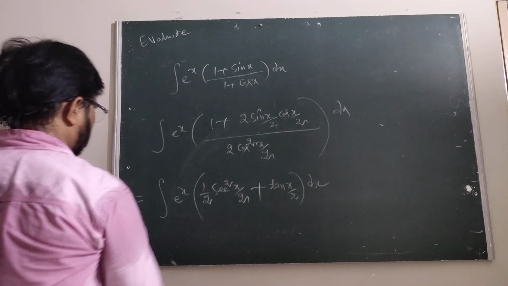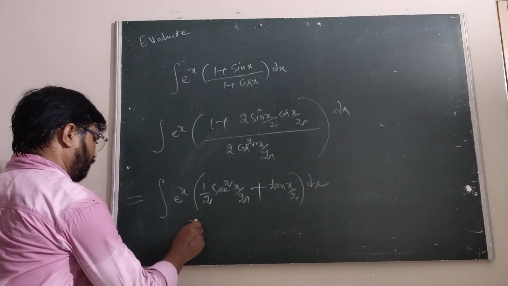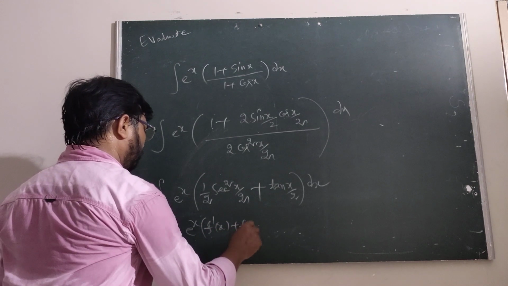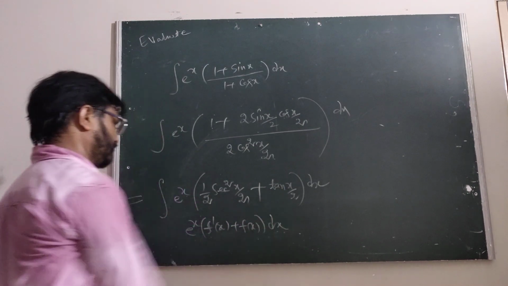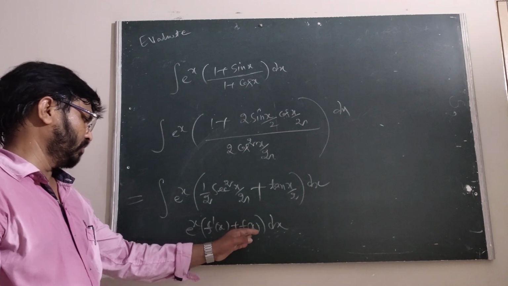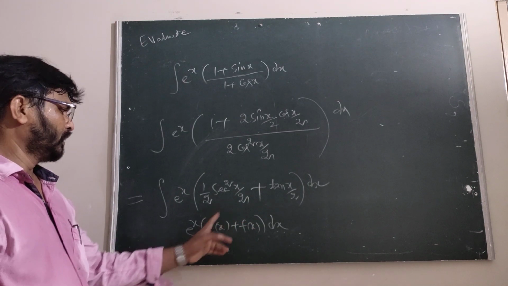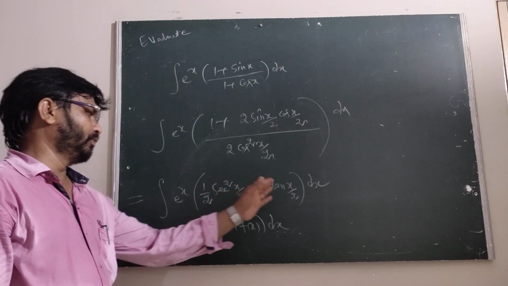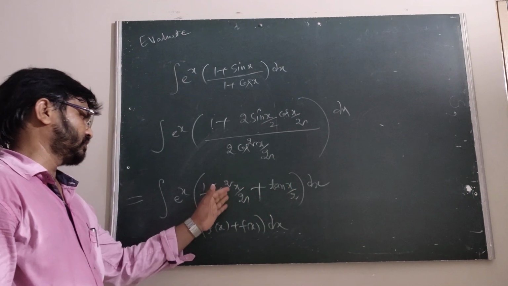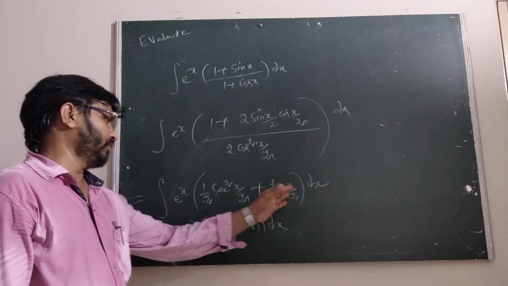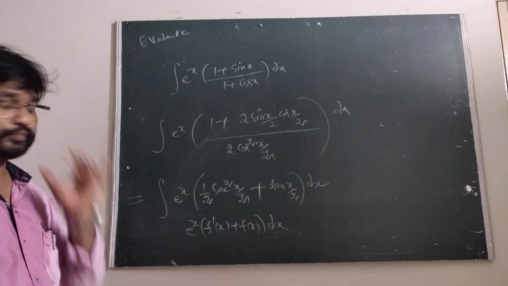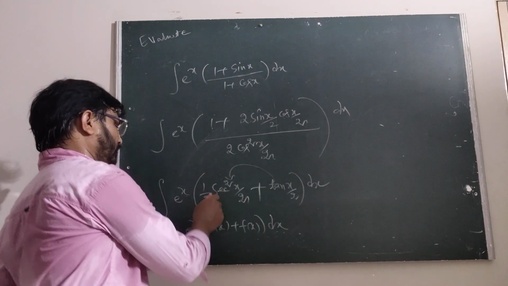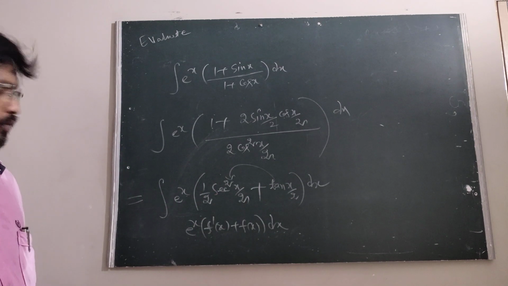Now we compare this with e^x [f'(x) + f(x)] dx. F(x) is tan(x/2), and the derivative of f(x) is f'(x). The derivative of tan(x/2) is sec²(x/2) times the derivative of x/2, which is 1/2.